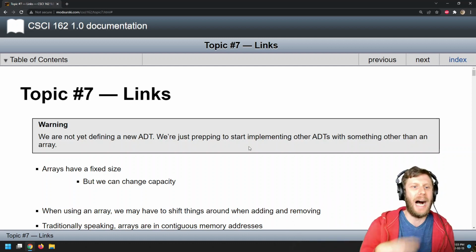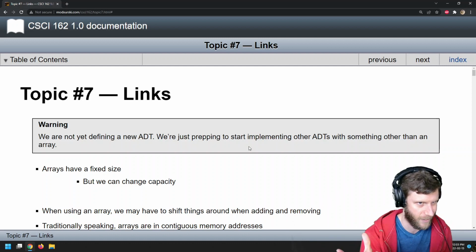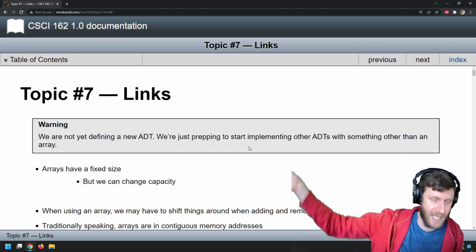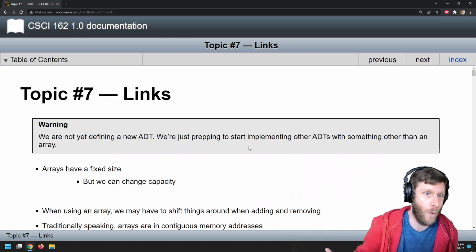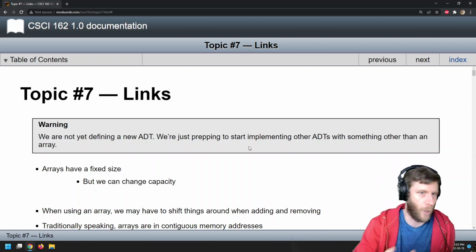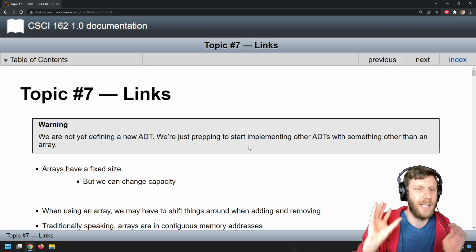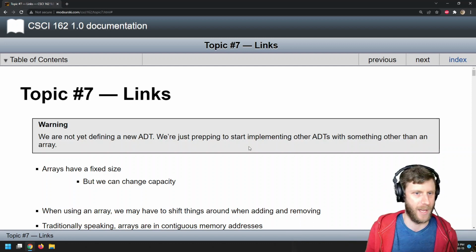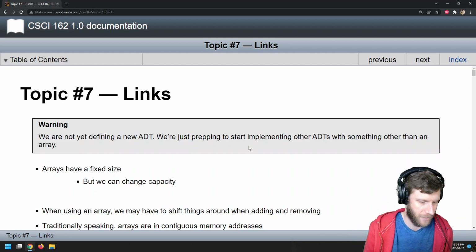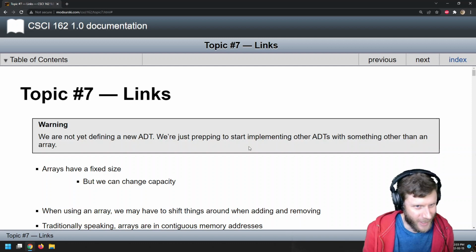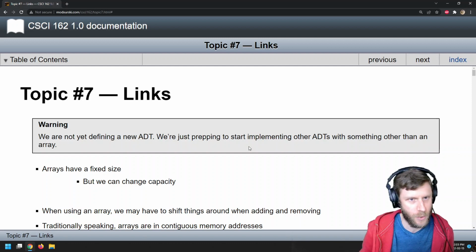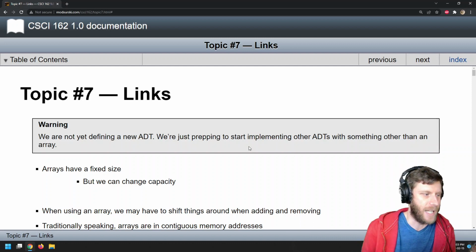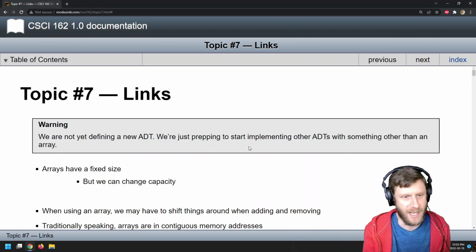Right now, I'm just creating this new idea that we will then use to implement ADTs like a stack. So we'll make a linked stack, like we wrote the array stack. But links in and of itself is not a new collection.